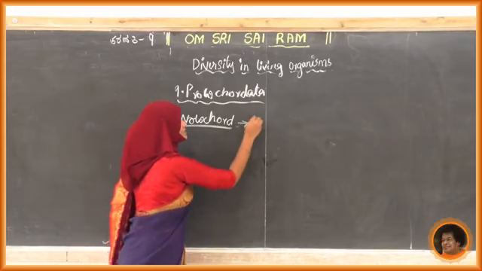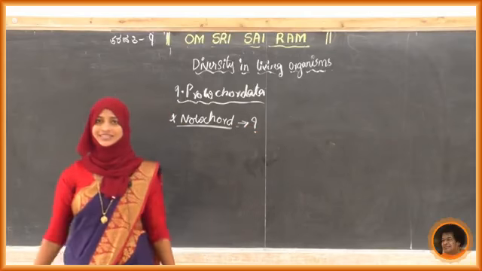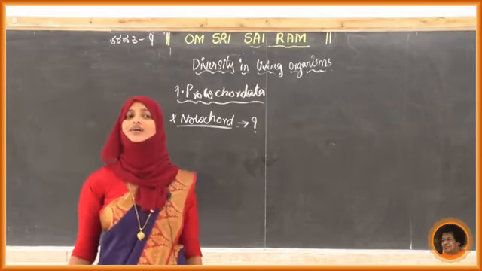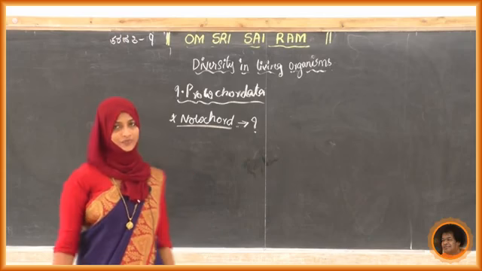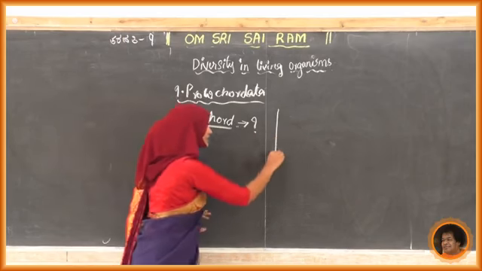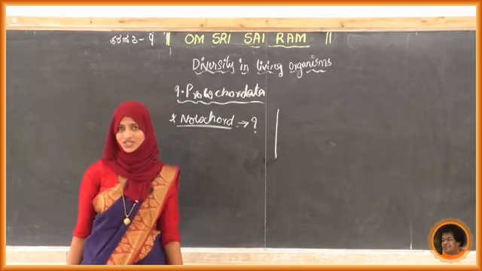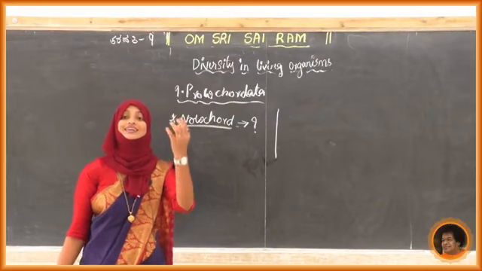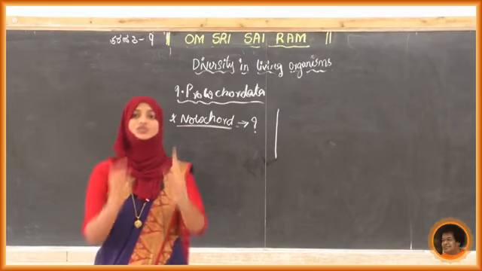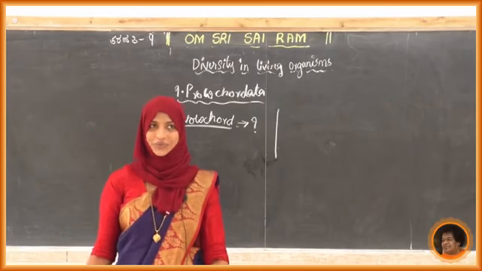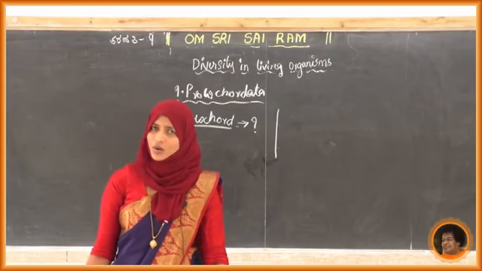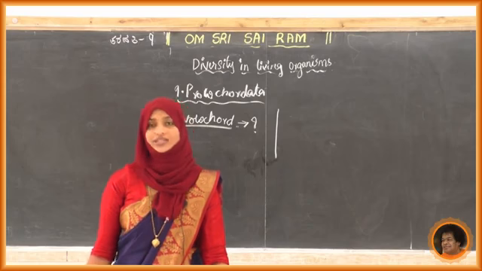What does notochord mean? It is a long rod-like supporting structure that helps the organism stand.